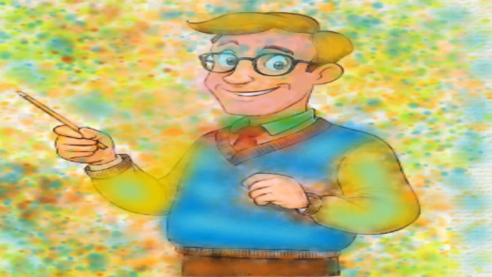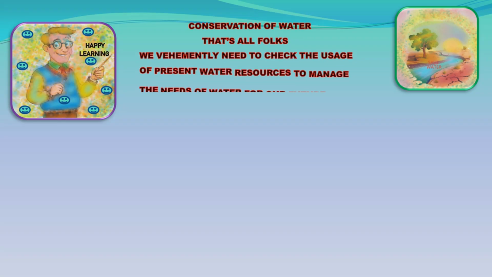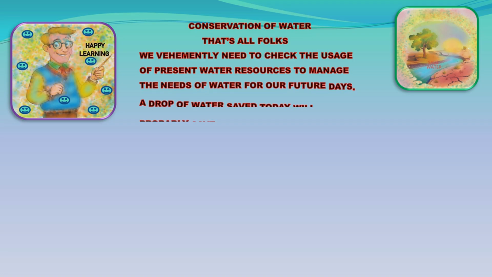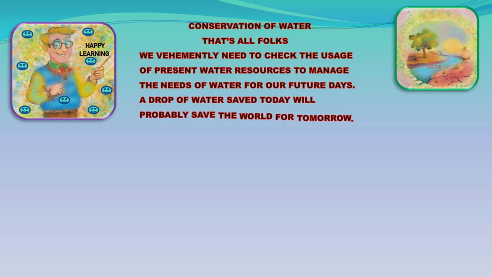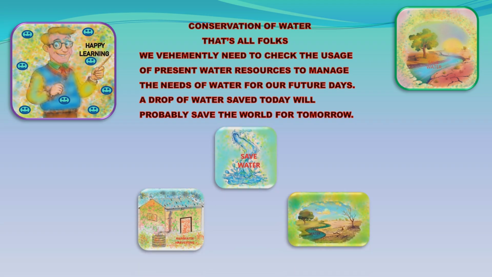Identification of water leaks and faulty water supply systems. Using efficient irrigation systems, soil moisture monitoring and recycling of tailwater systems to conserve water. That's all, folks. We vehemently need to check the usage of present water resources to manage the needs of water for our future days. A drop of water saved today will probably save the world for tomorrow.